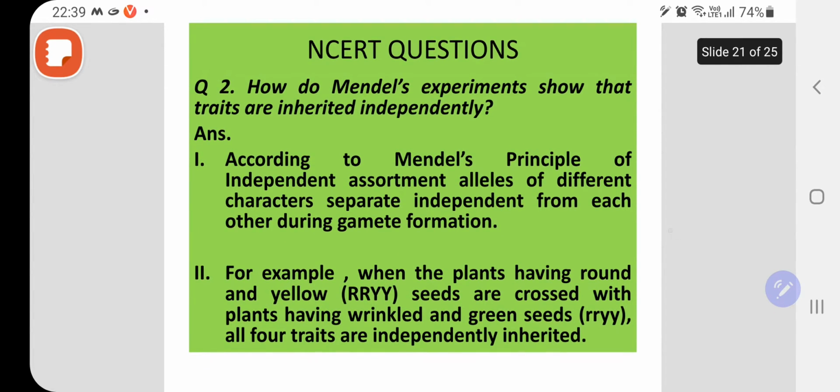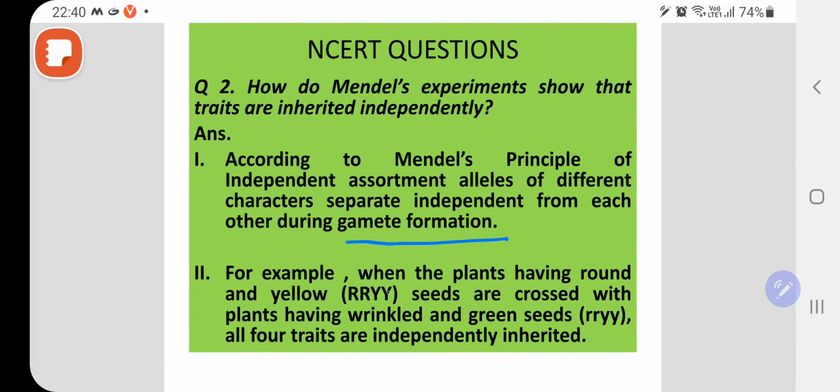Now our next question is regarding law of independent assortment. Okay, तो अगर law of independent assortment वो पूछते हैं तो यही सेम आंसर आपको लिखना है जो इसमें है। ठीक है, so first you will give the definition, then with the example you will explain and you have to make the cross also. Okay, so as we have discussed, see the first point which you will give is, according to Mendel's principle of independent assortment, alleles of different characters separate independent from each other during gamete formation.